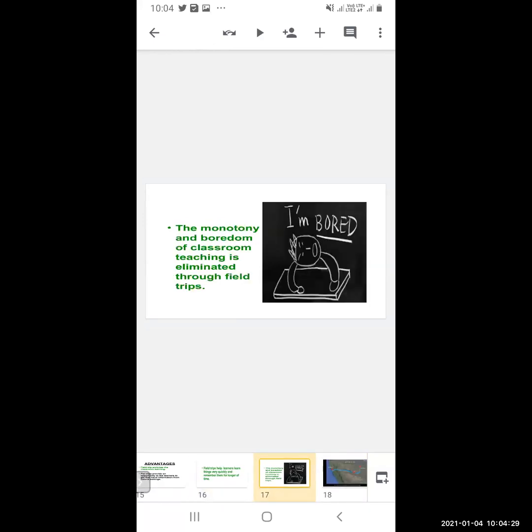So the monotony and burden of classroom teaching is eliminated through field visit. Sitting in the classroom and learning every time by the same method, visualizing everything and just learning from the textbook, is a burden on the children. So the field visit eliminates that burden.